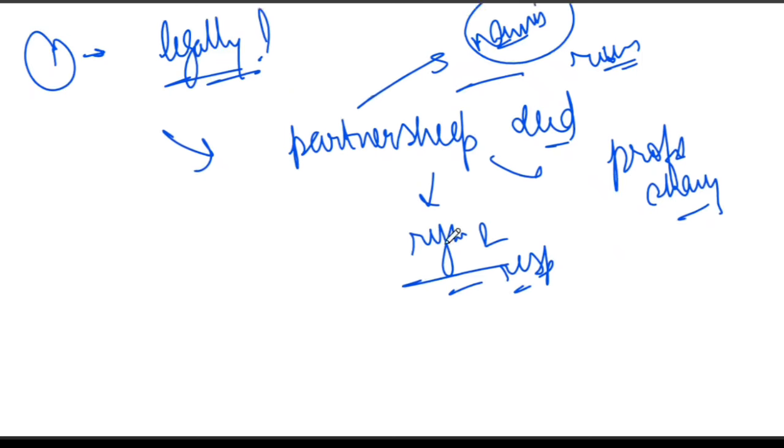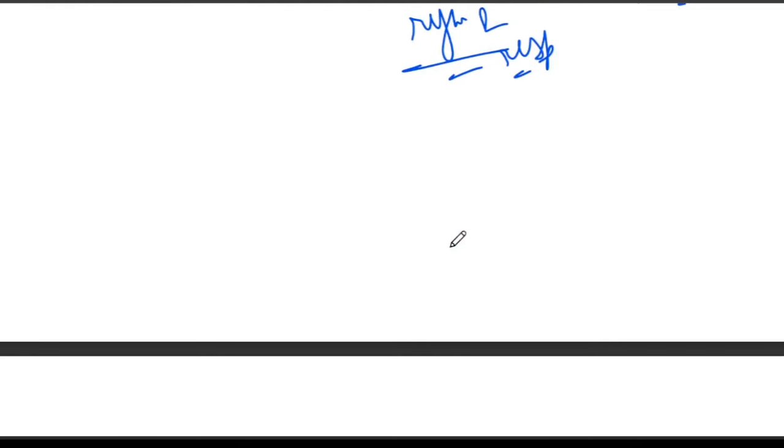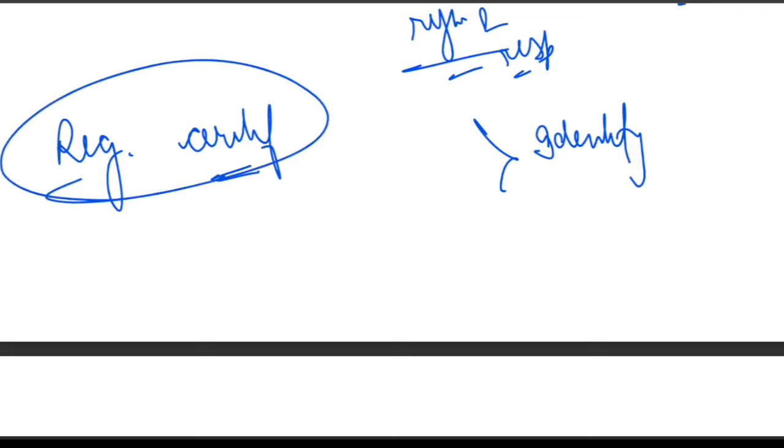Registration of a partnership firm is not compulsory, but if the firm is registered, then the bank also requires the registration certificate. So these two documents confirm the identity of the firm. The first one is the partnership deed. The second is the registration certificate.